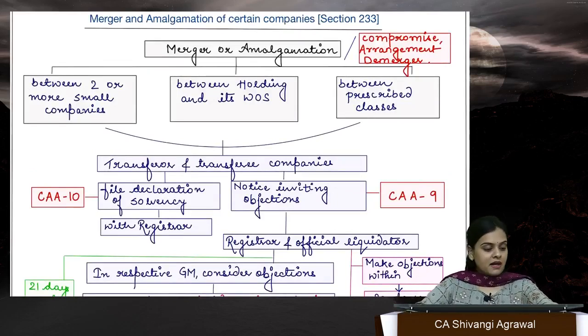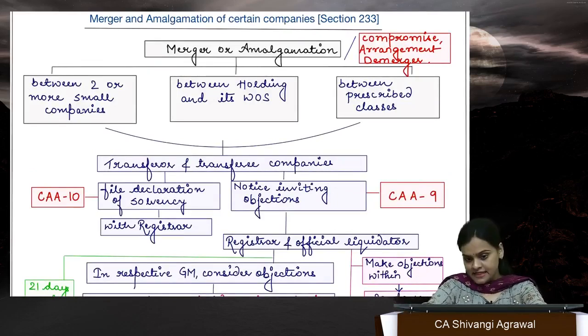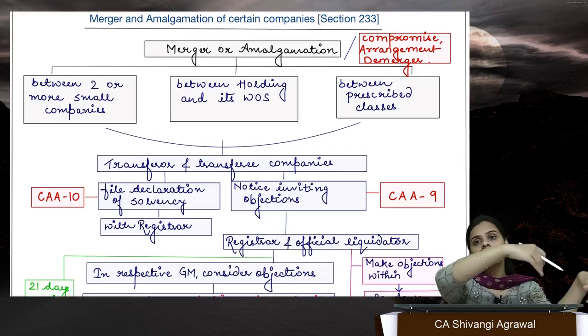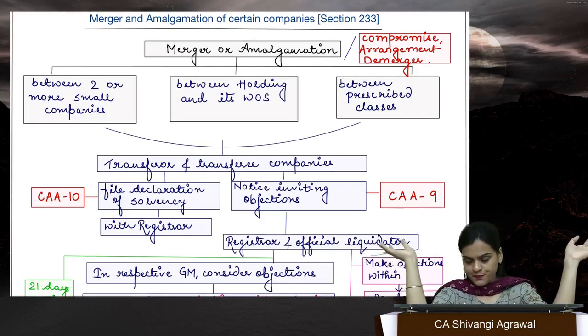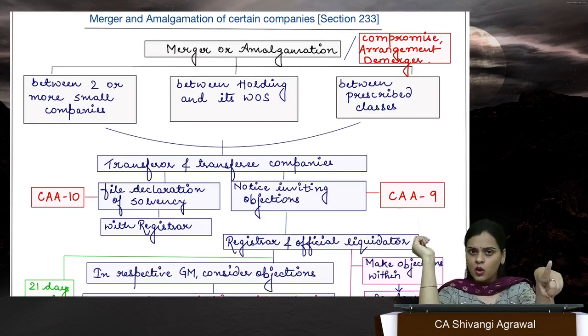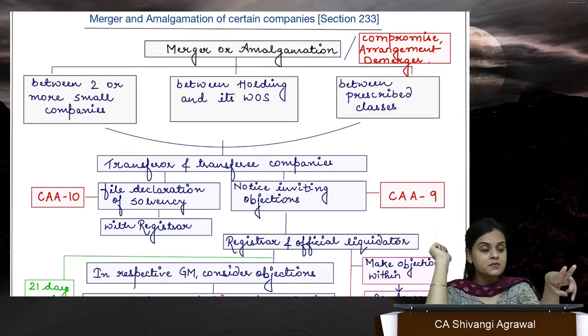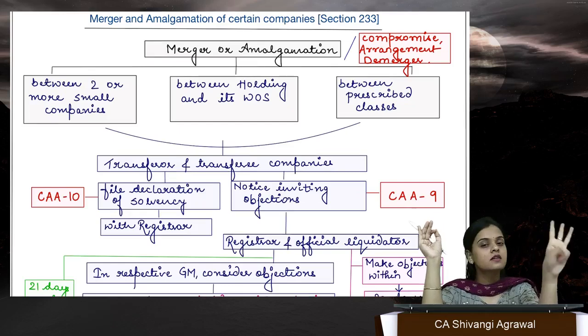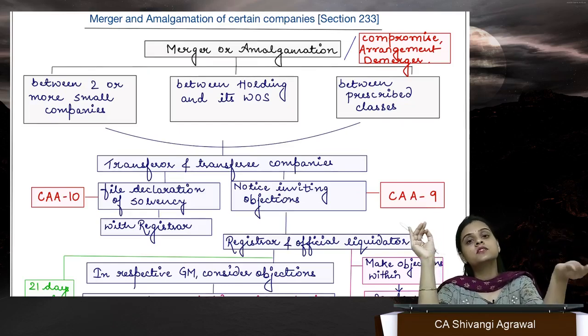Now, merger and amalgamation of certain companies, this is also known as fast track merger, but it is not available for all types of companies. Okay, it is available for small companies, it is available for holding and its 100% subsidiary, it's available for prescribed companies which are startups and startup with a small company.